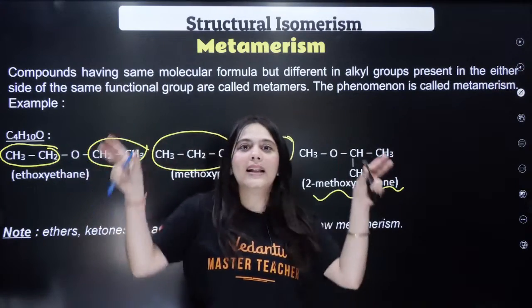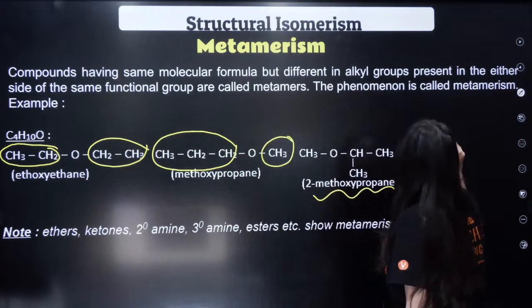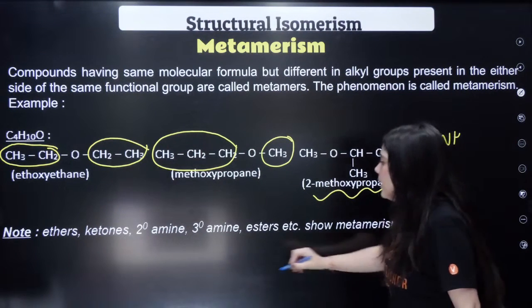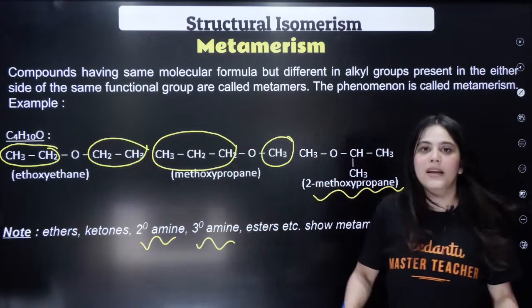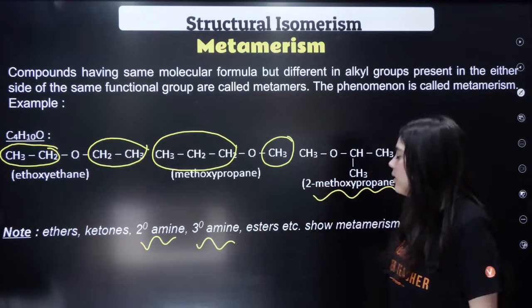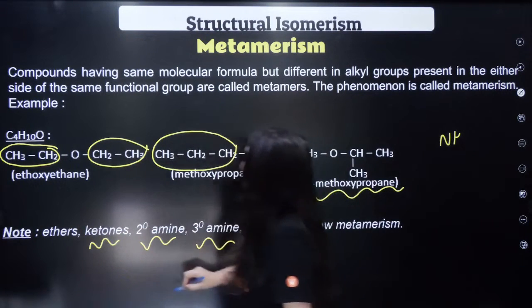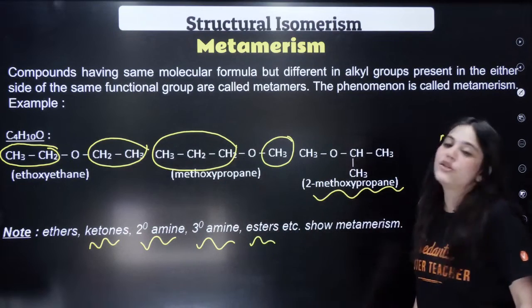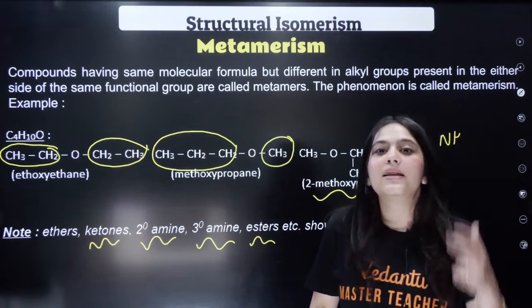In ether, the alkyl chains can vary. Okay, similarly, this can happen in amines. For example, the secondary amine, tertiary amine can be interchanged into each other. It can also happen in ketones and esters also. So these are some of the functional groups which show metamerism.